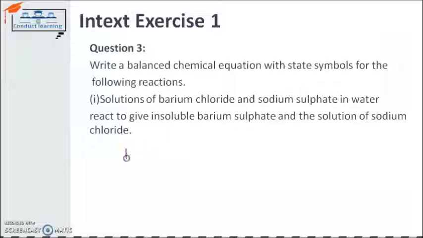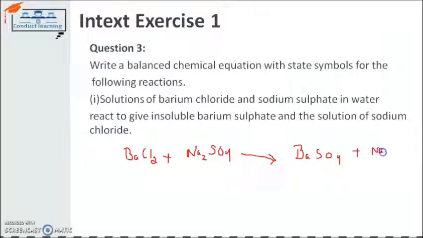Where we are giving barium chloride, BaCl2, some kind of example we already have taken, and sodium sulfate, which is nothing but Na2SO4, and it is giving us barium sulfate, that means BaSO4, and sodium chloride, NaCl. The formula for sodium chloride is NaCl. This is basically a salt.